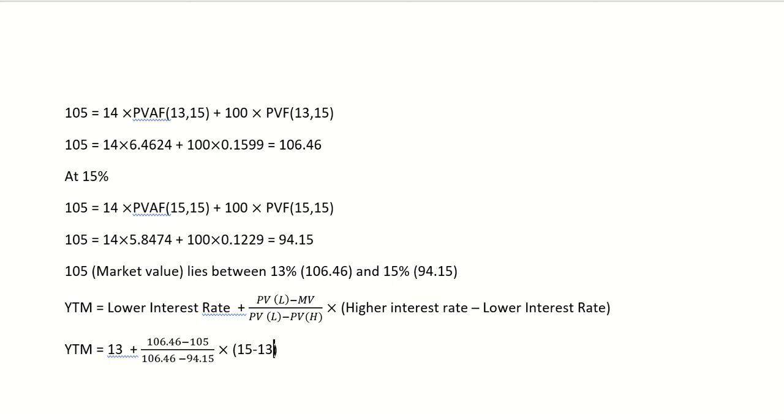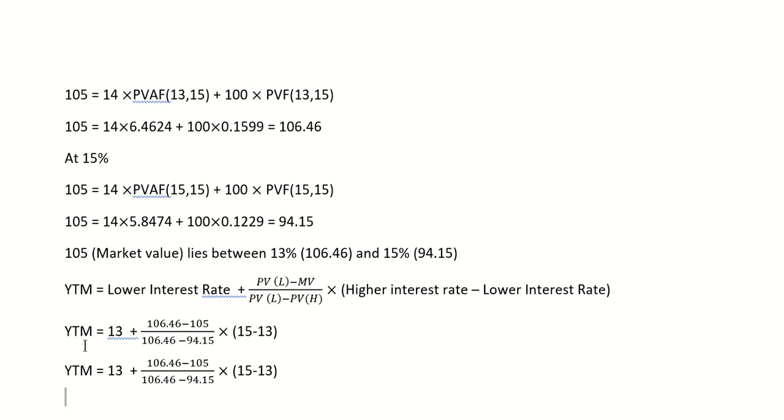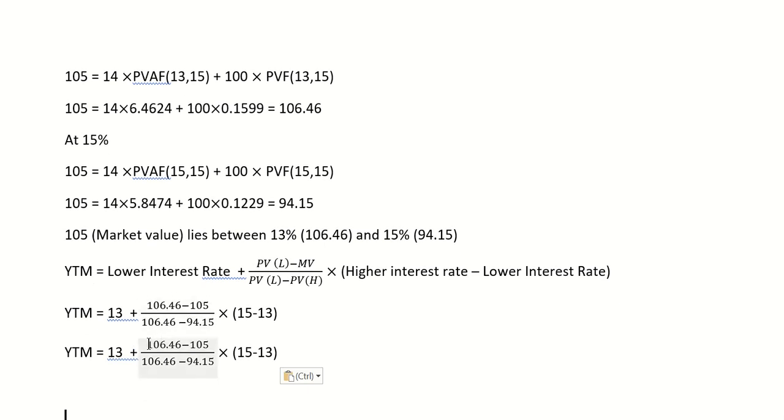So now we'll just solve it. 106.46 minus 105 is 1.46, divided by 106.46 minus 94.15, we get 12.31, into 15 minus 13, which is 2.